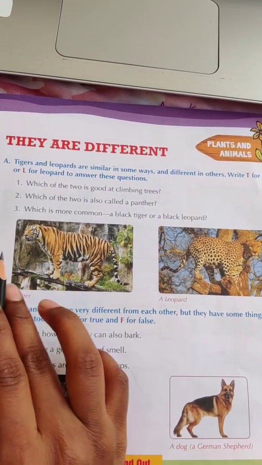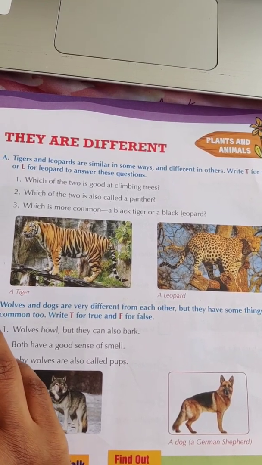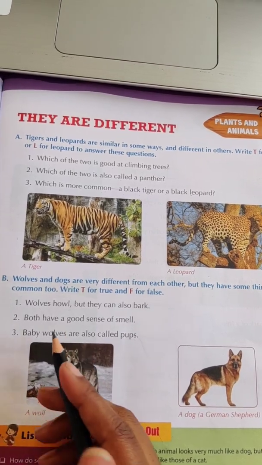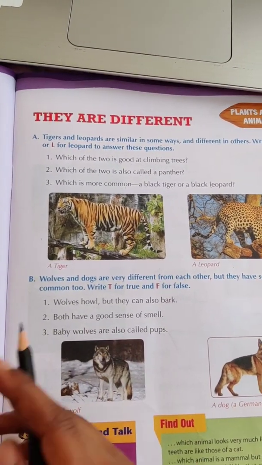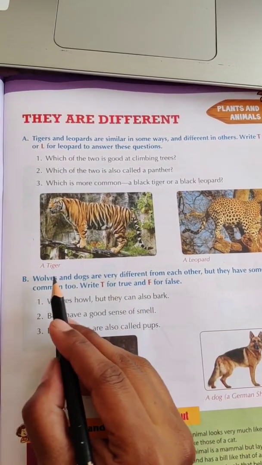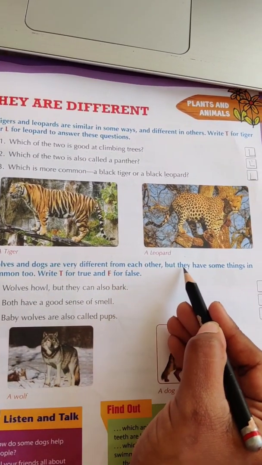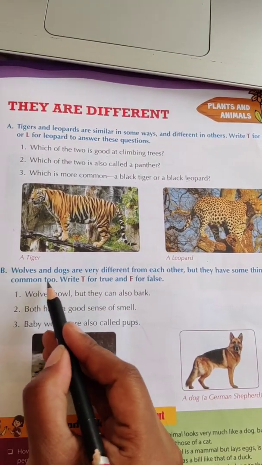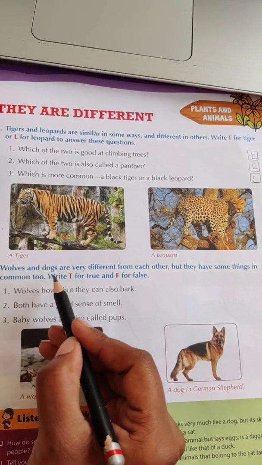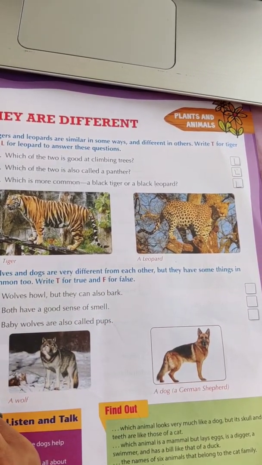So this is the information about the tigers and leopards. I hope all of you nicely understood it. So now look at here, question number B. Wolves and dogs are very different from each other, but they have some things in common too. Both are different, but some things are common. So write T for the true statement and F for the false statement.